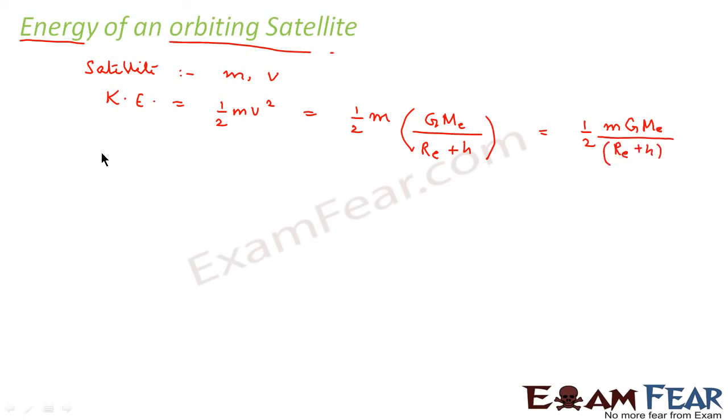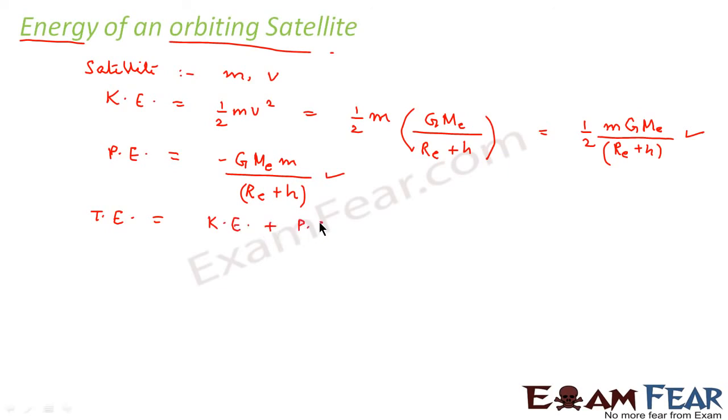Now let us calculate the potential energy. So what would be the potential energy? It would be minus GME into m divided by RE plus h. Now if you see the values of kinetic energy and potential energy, you can find out the total energy, that is total energy is nothing but kinetic energy plus potential energy.